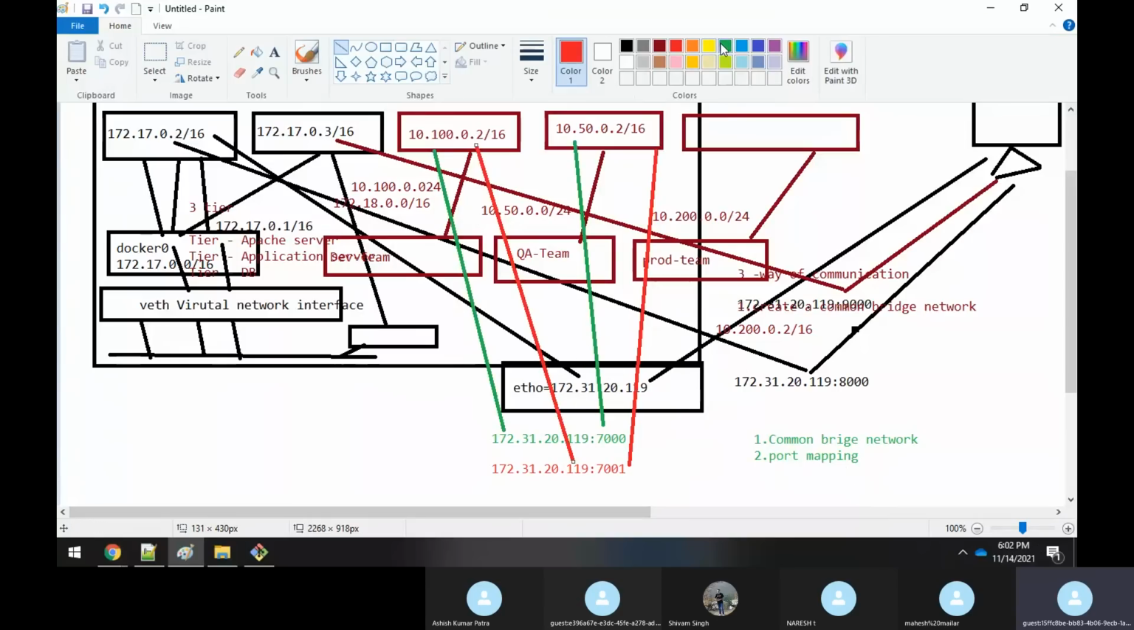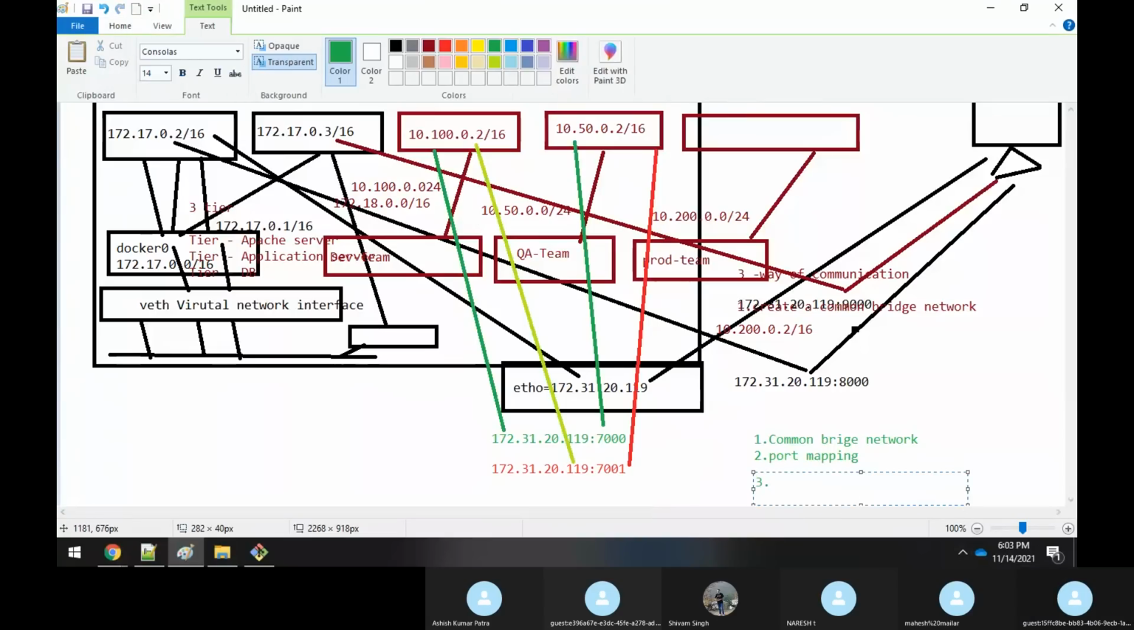And the third method of communication, what is the third method? The third method of communicating is nothing but through overlay networking.